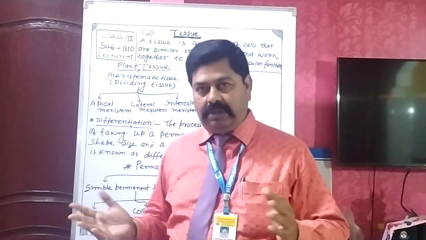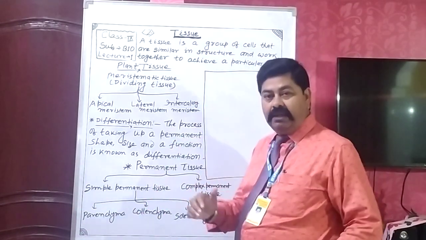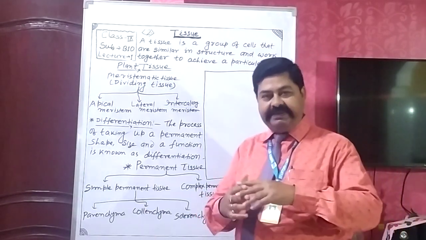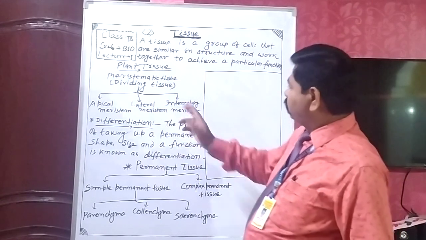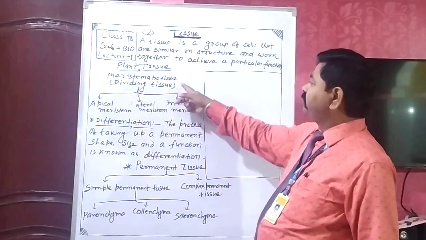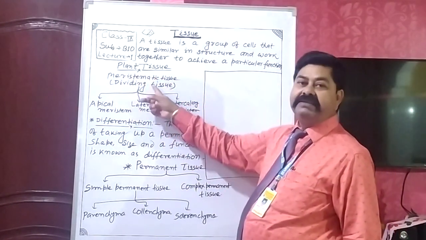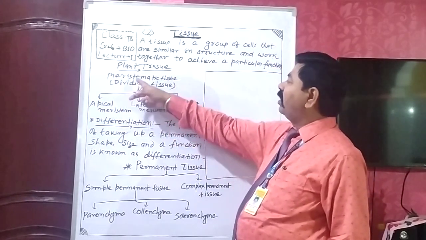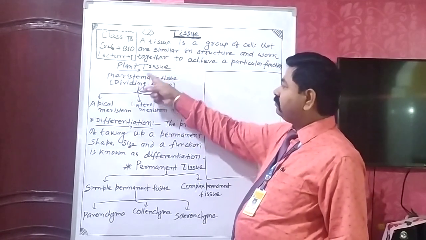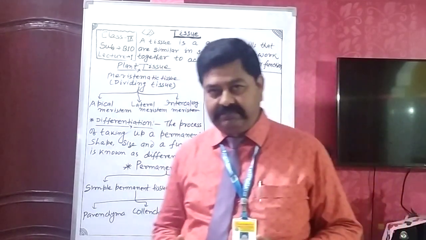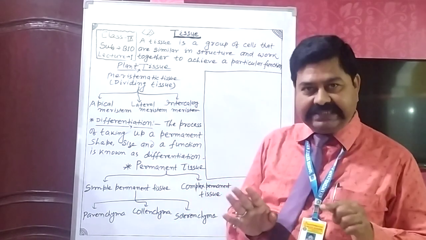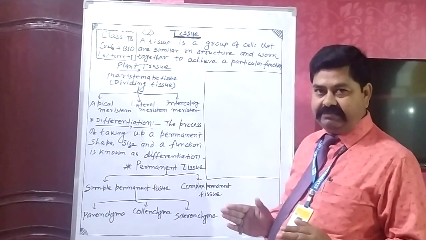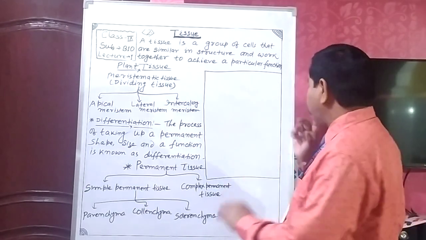So meristematic tissue is also known as dividing tissue, because growth of the plants depends upon the number of cell divisions. The number of cell divisions determines the increment in length and breadth. On the basis of region, meristematic tissue is divided into three parts.